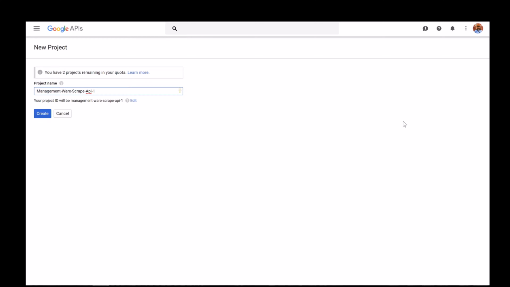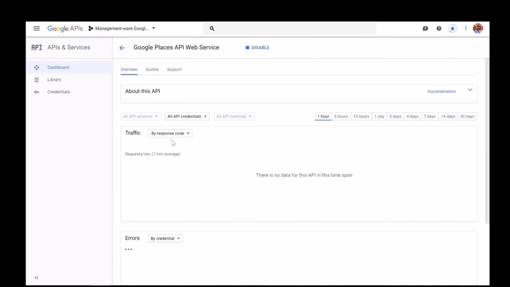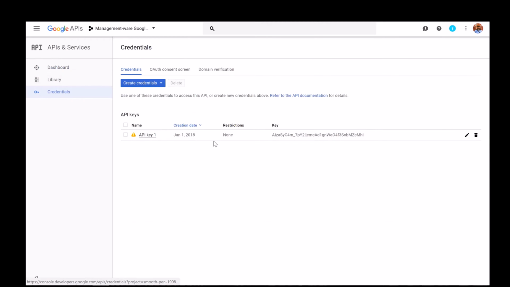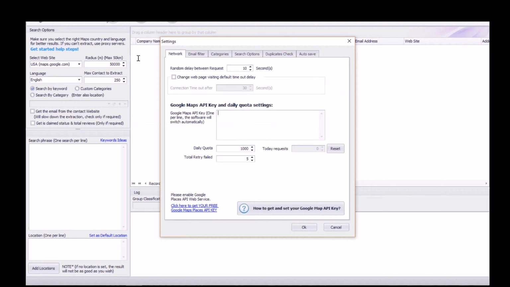So you can still scrape 150,000 for free. The one indicates that this is our first API. Once 150,000 is finished, you can continue making more and more and continue scraping like that for free the whole day. Okay, so we'll hit create and then hit manage. Very simply, you can go into credentials here, and that is your API key. Just select that, right click, copy, go back to your tool, right click, paste.